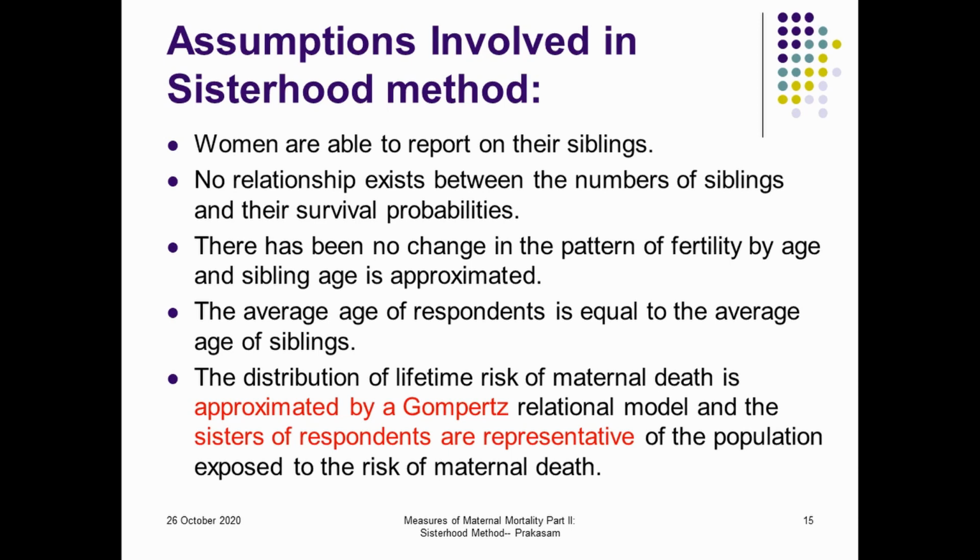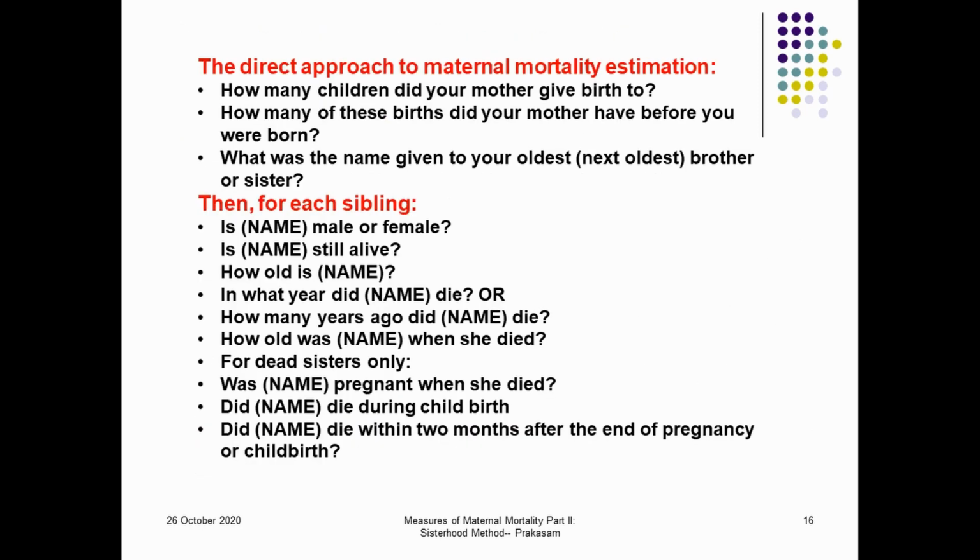And lastly, the lifetime risk follows a Gompertz curve, and the respondent sisters will be the representative of the total population exposed to the mortality risk. Therefore, these are the assumptions involved. Some people consider these assumptions a limitation. Then, all these methods are used for small sample surveys.